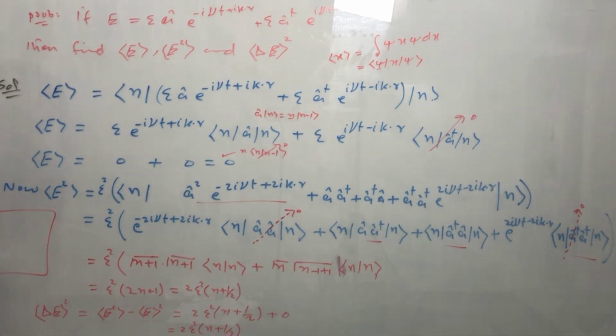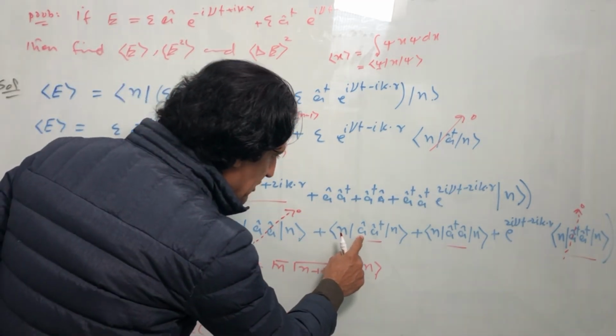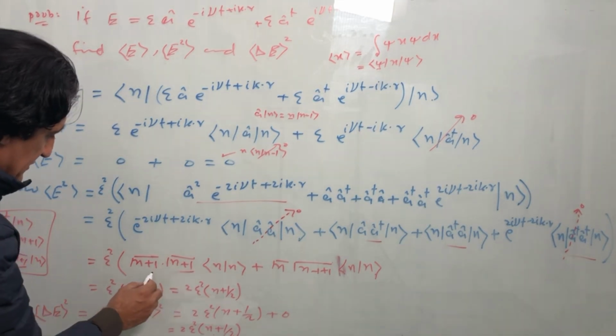If I consider a dagger applied on this, we get square root of n plus 1 and the state n plus 1. And further, if we apply the annihilation operator on this, we get square root of n plus 1, and one term is reduced, so the state n. So we get this term and this term.